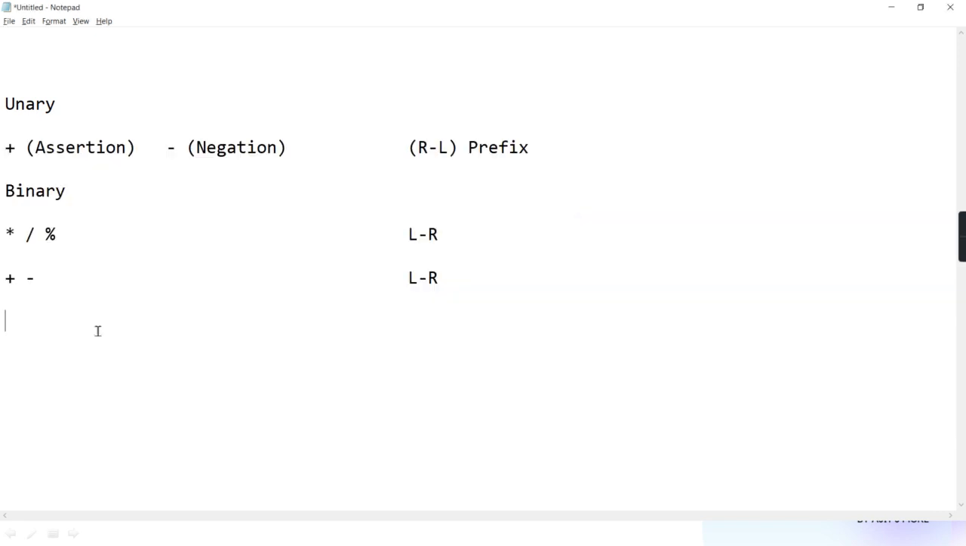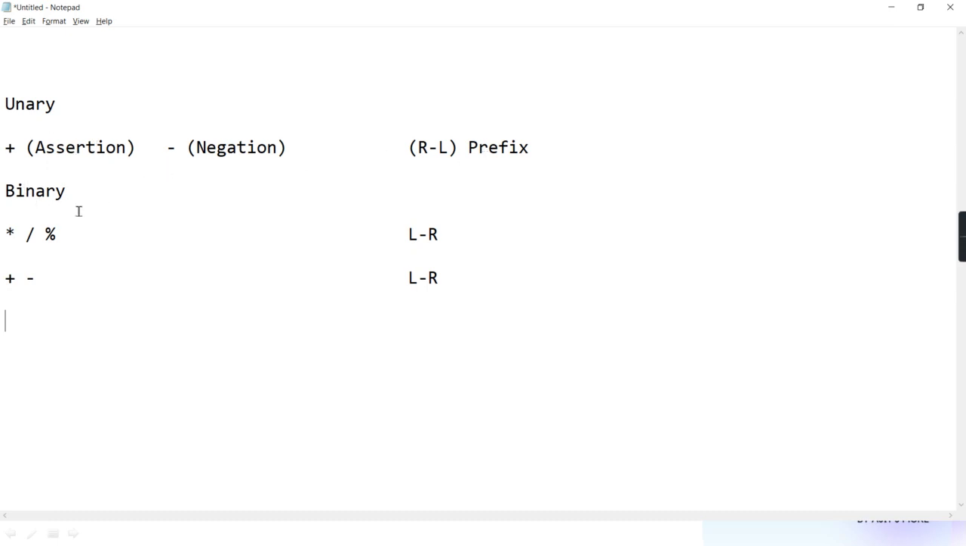Assertion. Unary. Multiplication. Okay. Two answers I got. Some are saying multiplication, some are saying assertion. Always remember, the highest precedence is to assertion and negation. They both, assertion and negation, are in one category. They are having highest precedence, and their associativity is right to left.